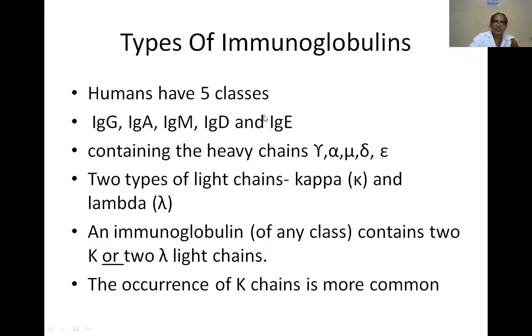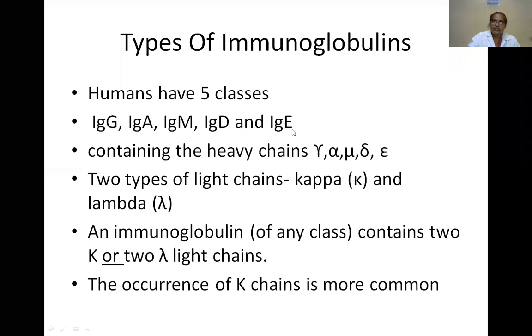You can remember easily: take G from IgG, A from IgA, M from IgM, E from IgE. Combined together it spells as GAME. The other one is IgD, so it is GAME D or D GAME. You can remember easily. There is no need to memorize the types of immunoglobulins by heart.